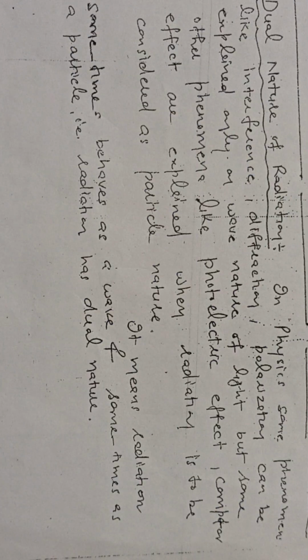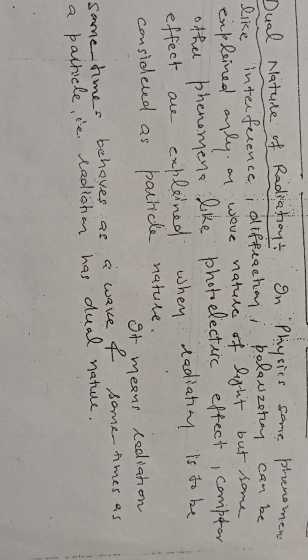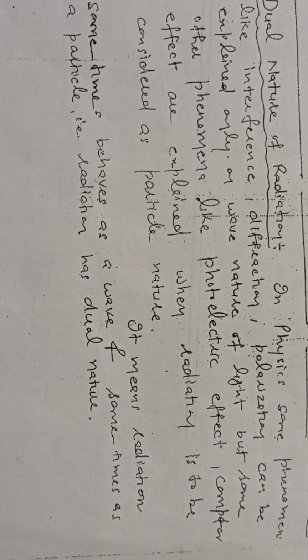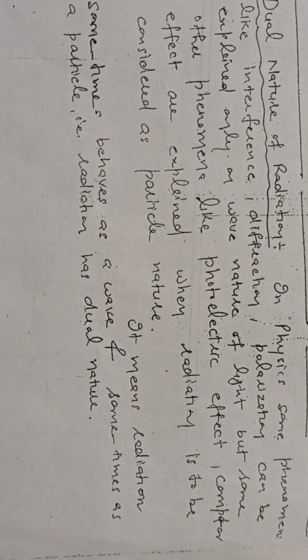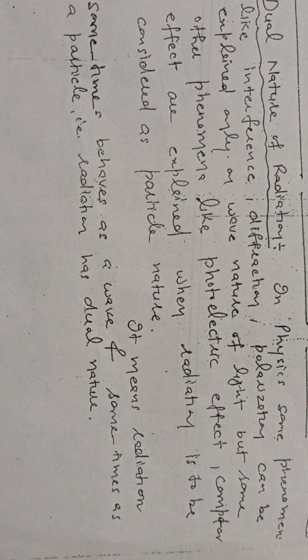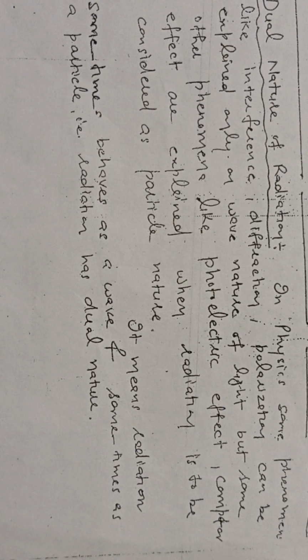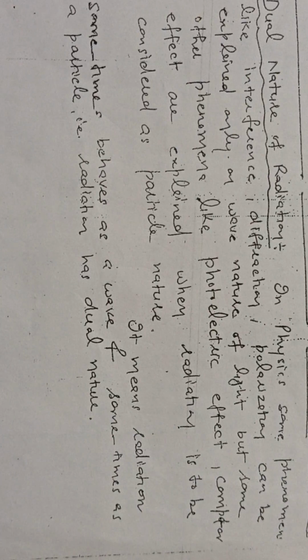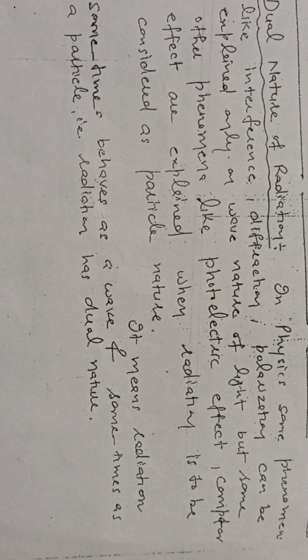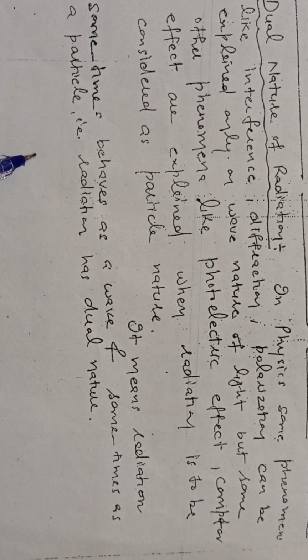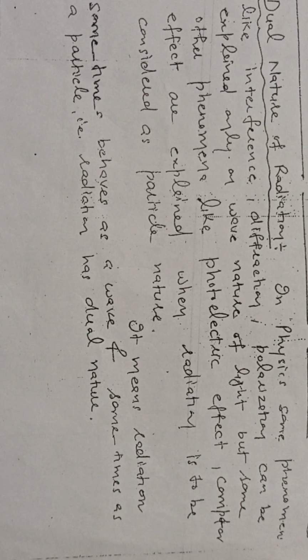So, dual nature of radiation. Dual nature of radiation means sometimes radiation behaves like a particle, sometimes it behaves like a wave. In physics, some phenomena like interference, diffraction, polarization can be explained only on the wave nature of light, but some other phenomena like photoelectric effect, Compton effect are explained when radiation is considered as particle nature. It means radiation sometimes behaves as a wave and sometimes as a particle. This is the dual nature of radiation.